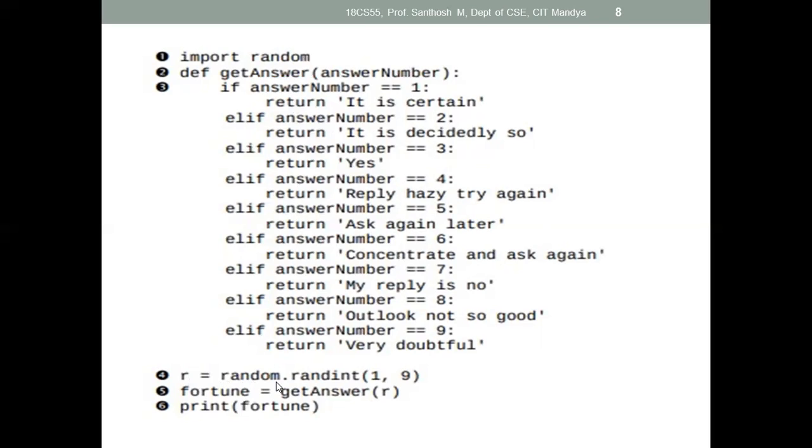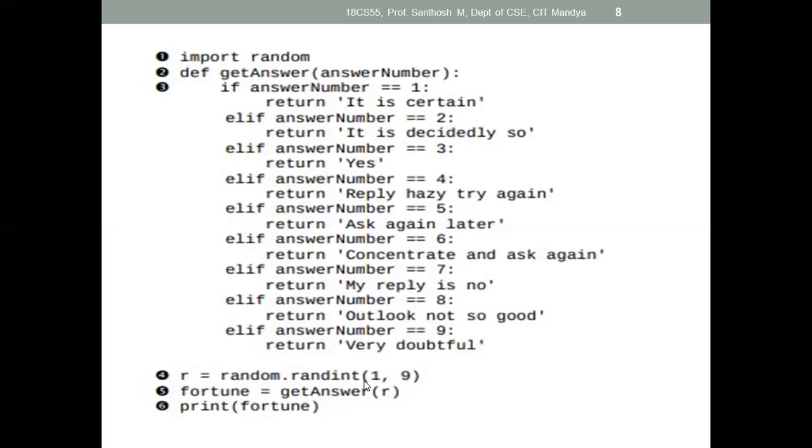r is equal to random.randint. We already know, for calling random numbers, first we have to mention the inbuilt package called random, dot. Here the range is 1 to 9. For random integers, we can provide 3 arguments. If you provide one argument, if you provide 7, then 0 to 6, that value will be accepted. If you provide 2 arguments, the first value will be the starting value, and the second value will be the ending value.